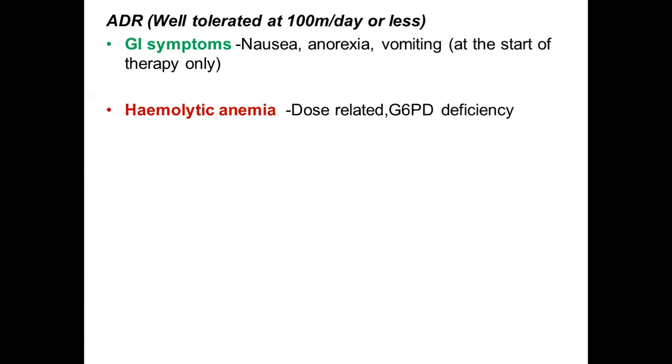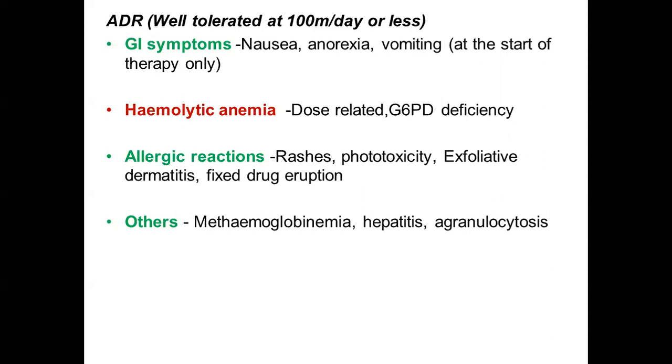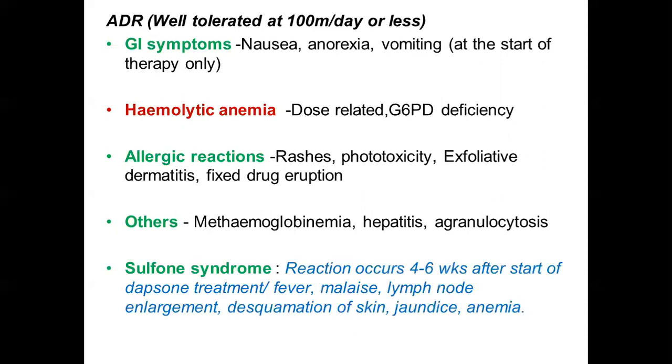Hemolytic anemia is usually dose related and is seen particularly in patients who are G6PD deficient. Allergic reactions like rashes, phototoxicity, exfoliative dermatitis, and fixed drug eruption can occasionally occur. And others like methemoglobinemia, hepatitis, and agranulocytosis are also rarely seen.